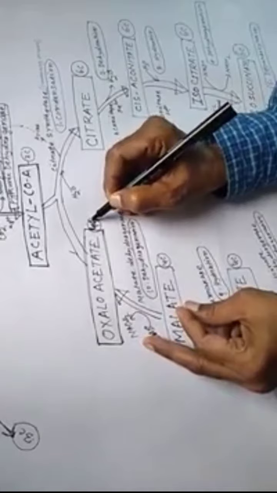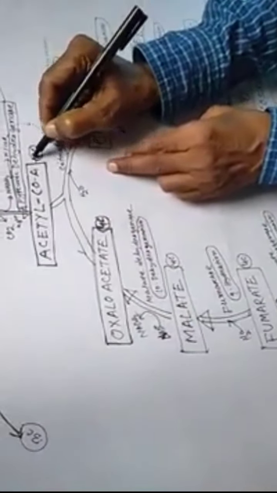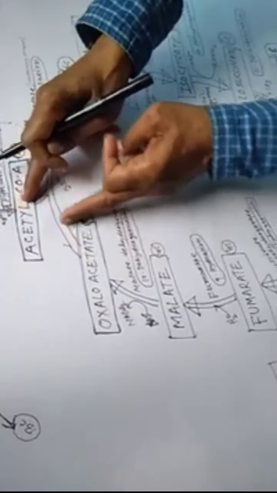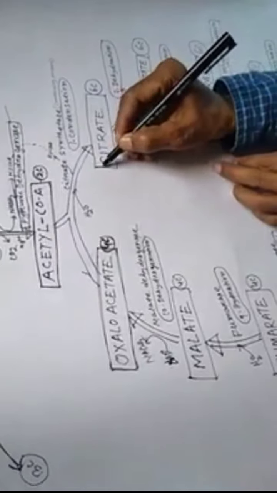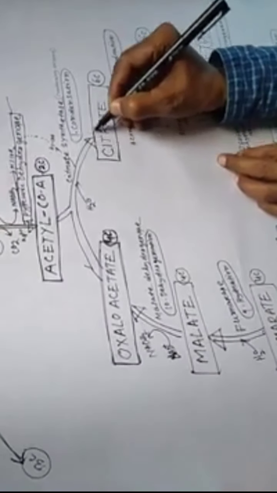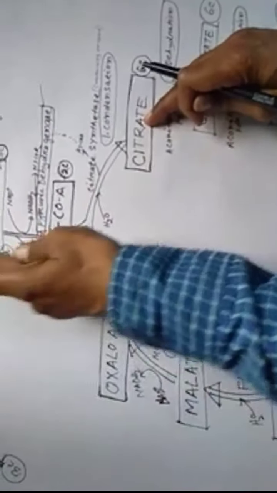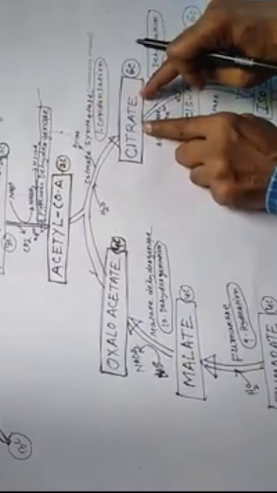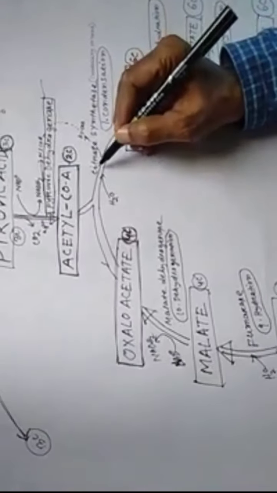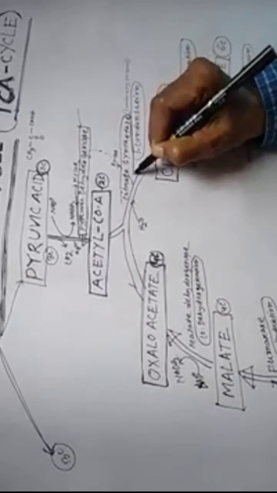Oxaloacetate is a 4 carbon compound, and acetyl coenzyme A is a 2 carbon compound. They join and enter the Krebs cycle, forming citrate, a 6 carbon compound, 4 plus 2 makes 6, in the presence of the enzyme citrate synthetase.